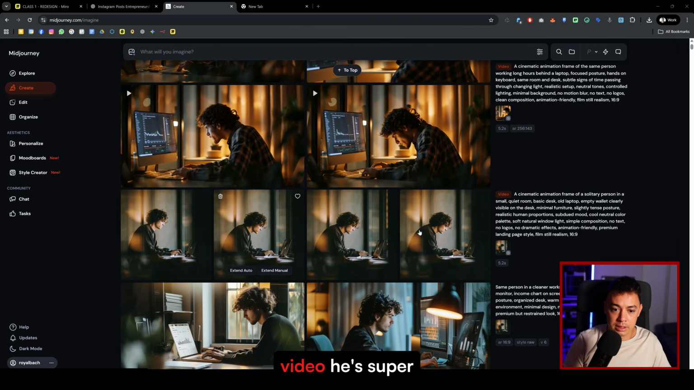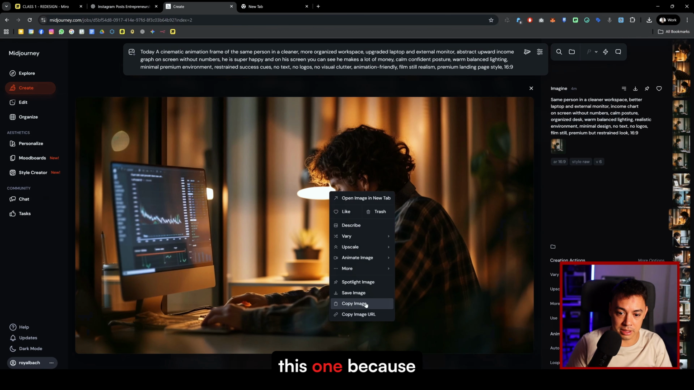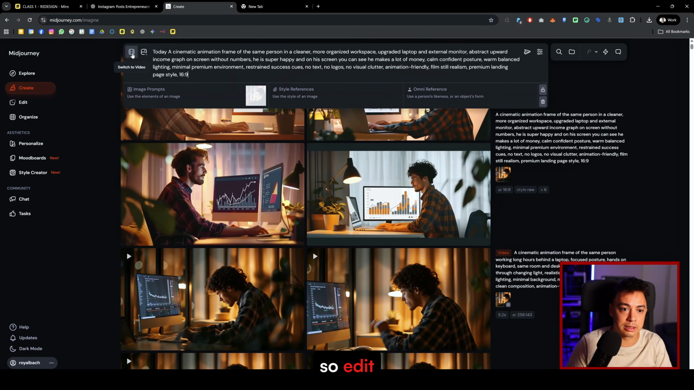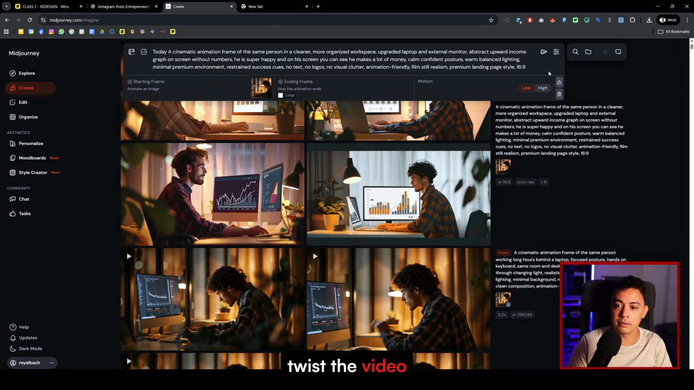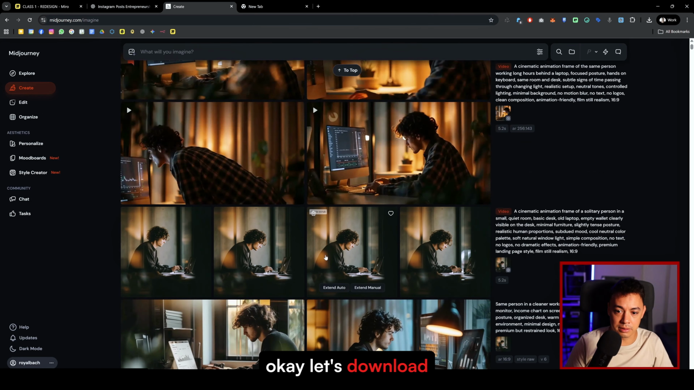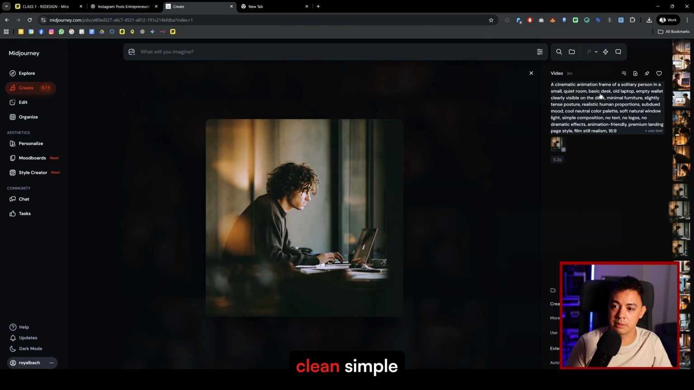And then hopefully, oh, I selected wrong, right? So let's make the last one really making some money. Oh, where is it? With this one. Oh, just use this one, because it's more graphs, right? So edit, switch to video, just drop it. Okay, let's download. I really like this one because it's very clean, simple.